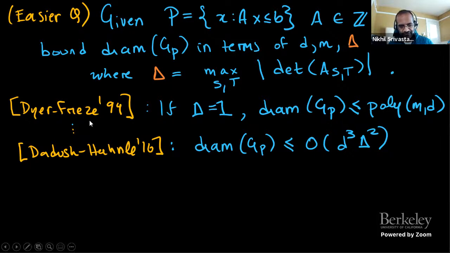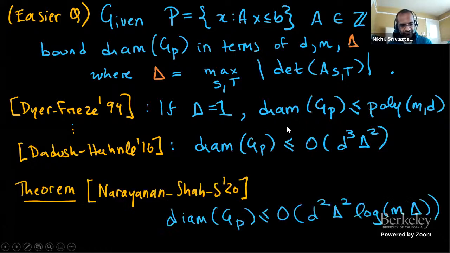Then there were several intermediate works, and the latest result in this line is the result of Dadush and Hähnle, who proved that the diameter of a polytope is at most d cubed times delta squared. So if you have a polytope defined using a matrix whose determinants are all small, then the diameter has to be small: d cubed times delta squared. The result I'm going to talk about today is a slight improvement of this. It says that under the same assumptions, you get a bound of d squared delta squared times some log factor.